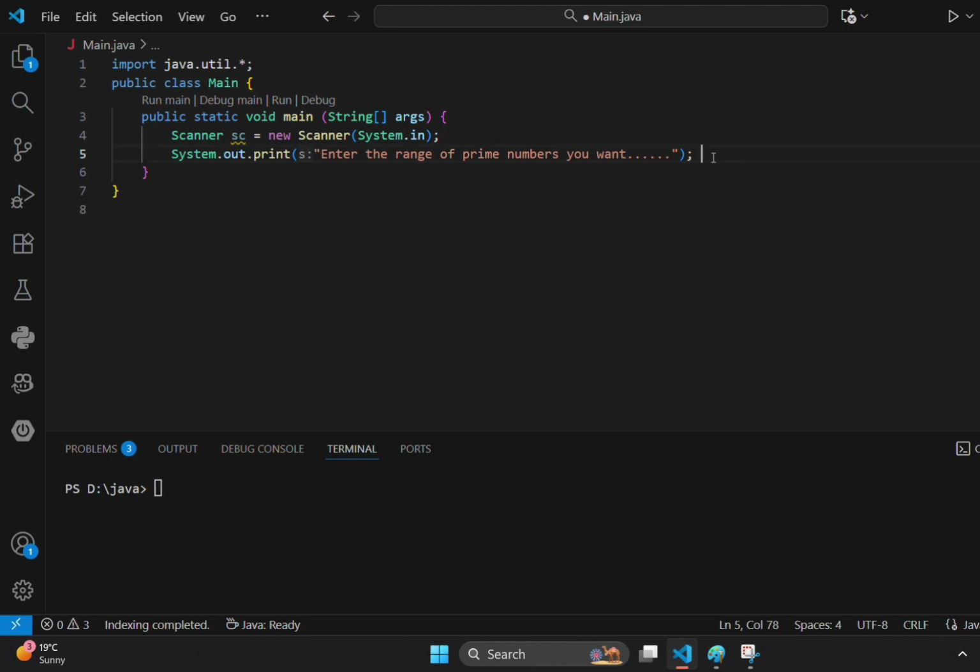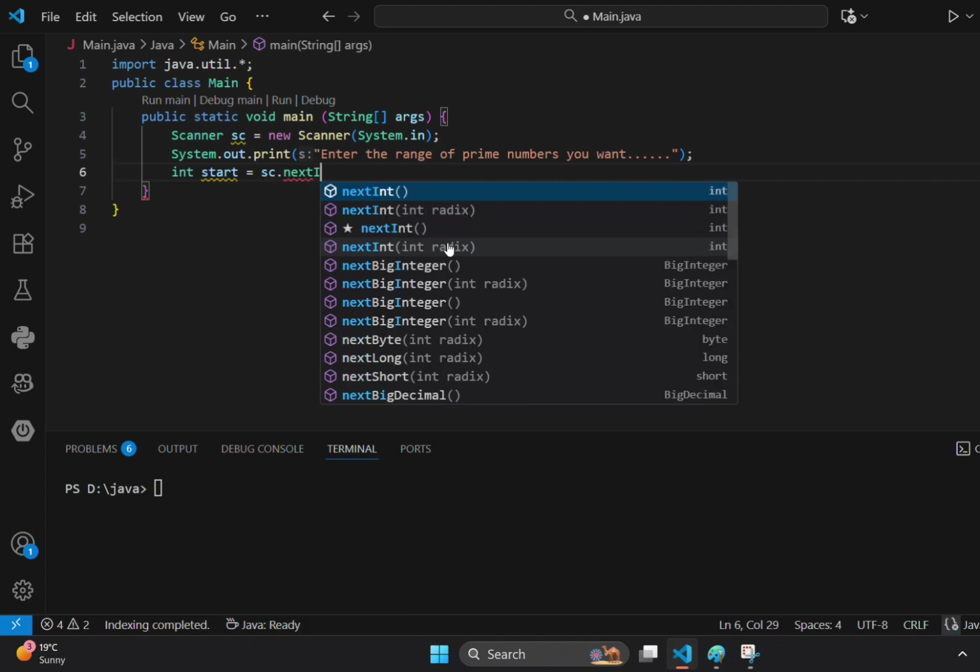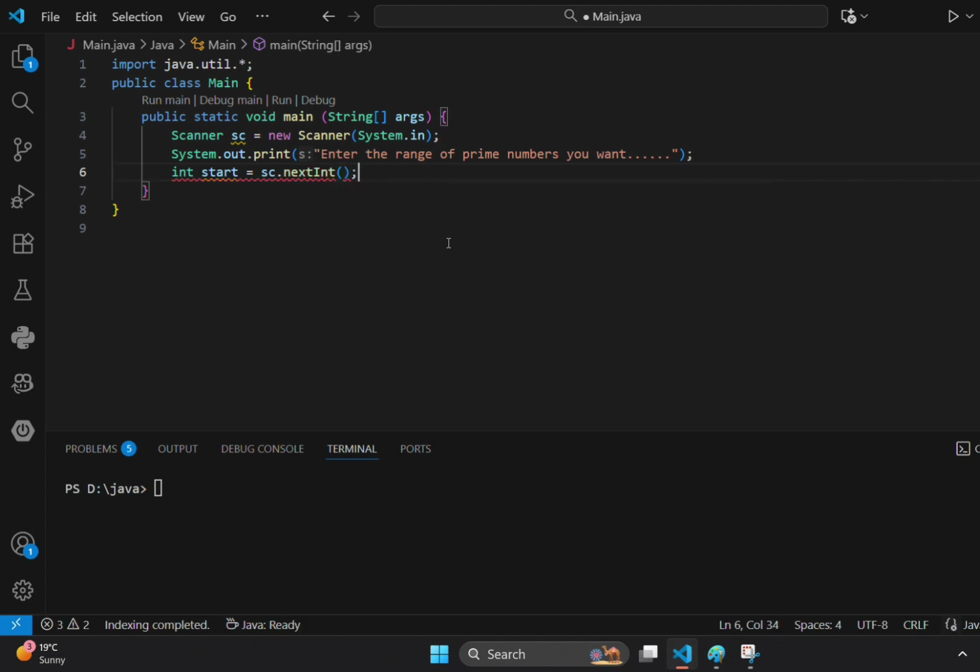Now here I am writing the code. While writing, I will try to explain and I will also debug it. Debugging is nothing but tracing the code: what is the value of each and every variable at each and every point of time and iteration. I'm using the Scanner class to take input from the user.